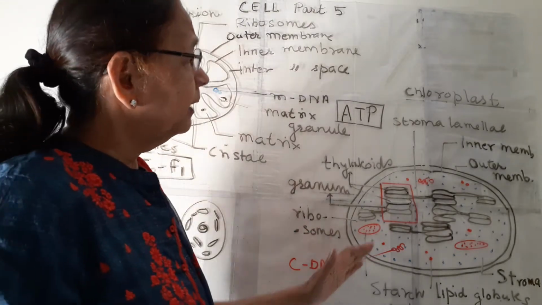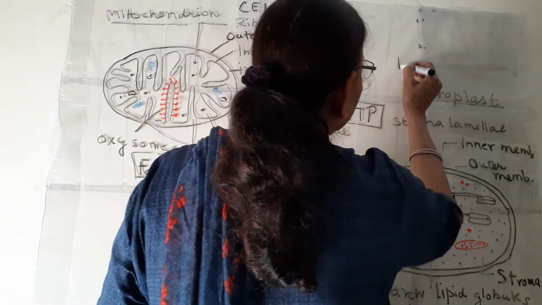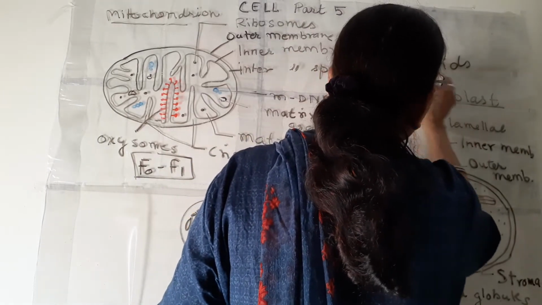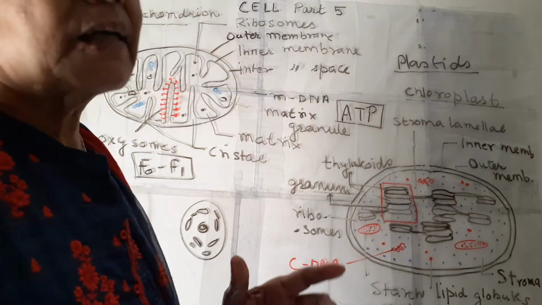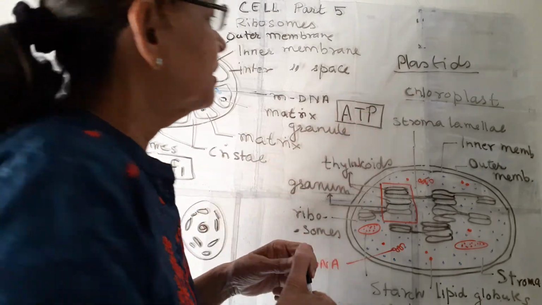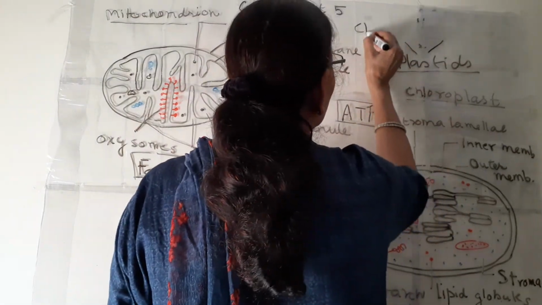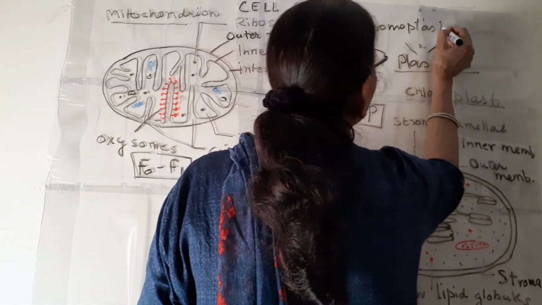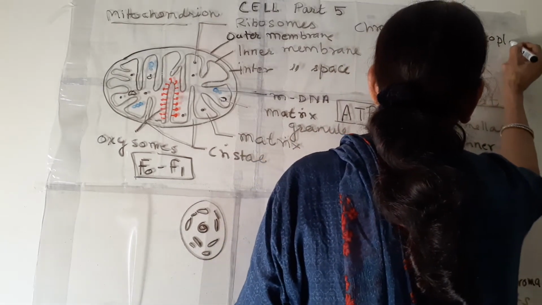Now the second organelle we will study is chloroplast. The general term is plastids. These plastids are present only in plants and some green algae. They are not present in animals, and plastids are of two types. One is known as chromoplast and the second one is known as leucoplast.